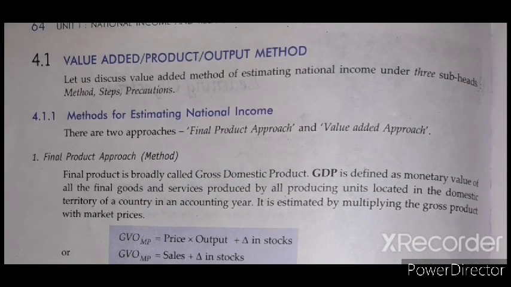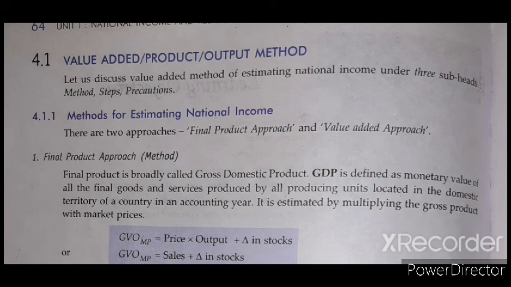The value added method is also called the product method, also called the output method. These are all the same: whenever we put in some input, ultimately we get the output.